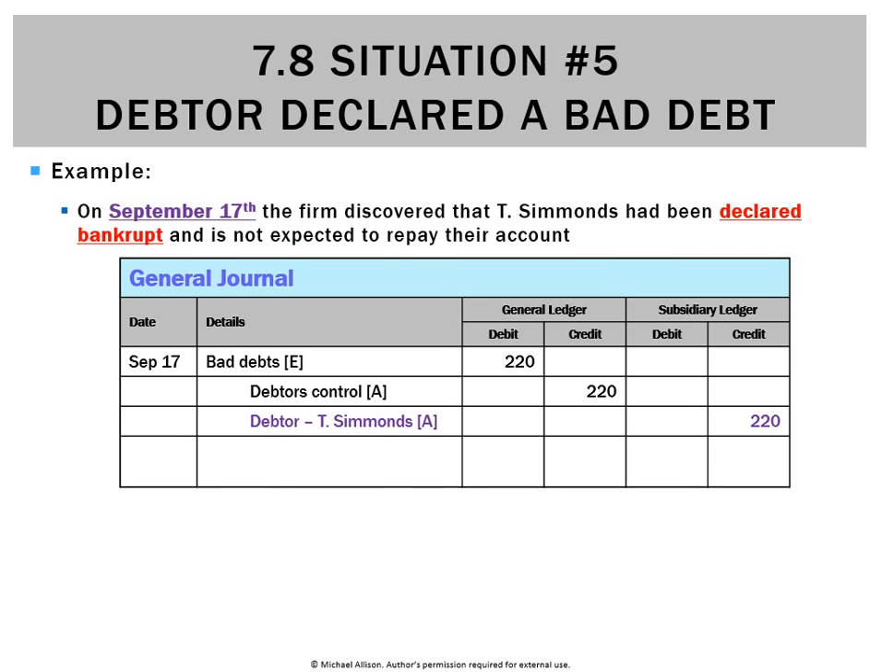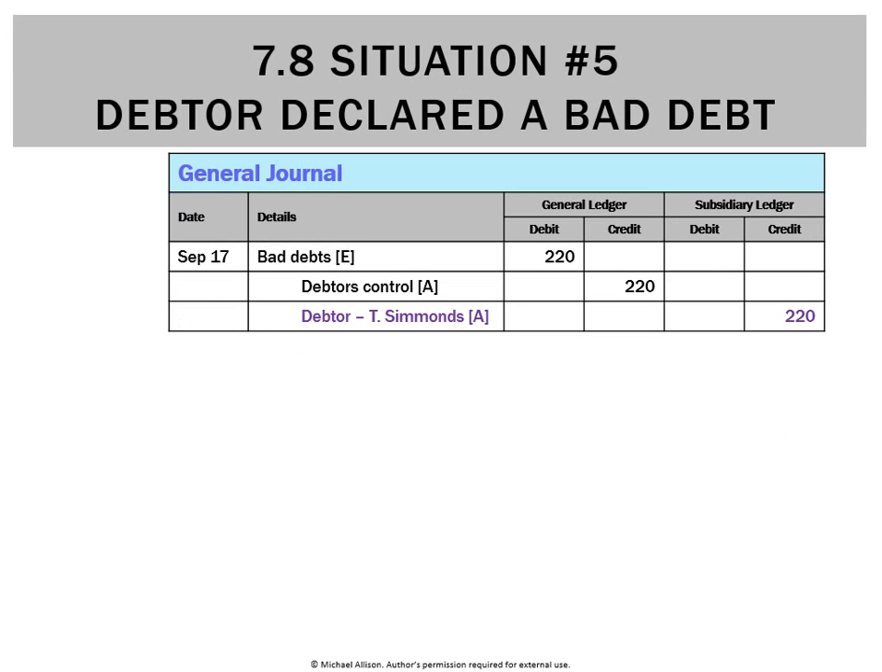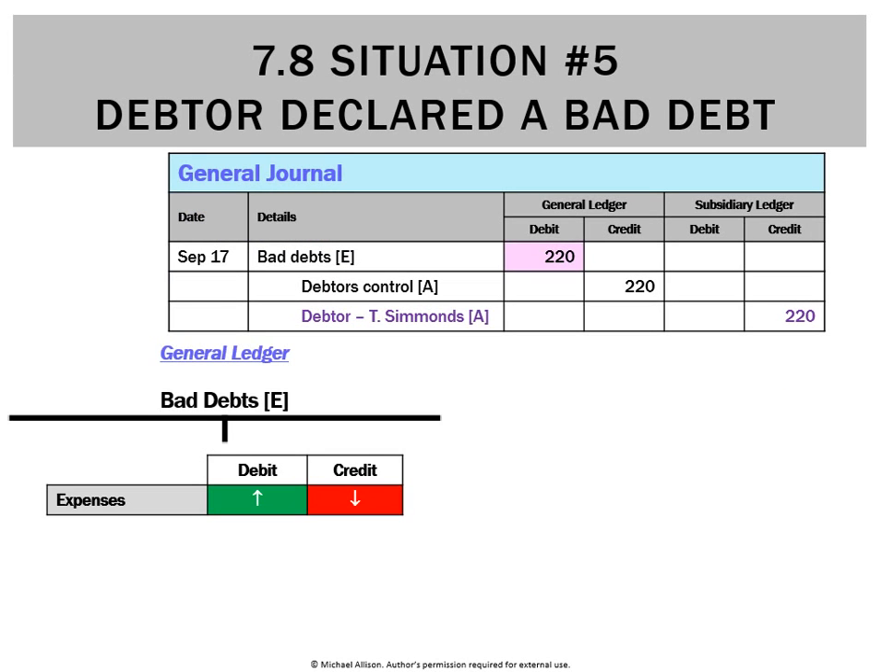Simmons' account. Make a narration: debtor T. Simmons written off as a bad debt. So mention the name of the debtor in your narration and put your memo number. How are we going to post this? Well, we're going to need to do entries in the general ledger and in the subsidiary ledger.